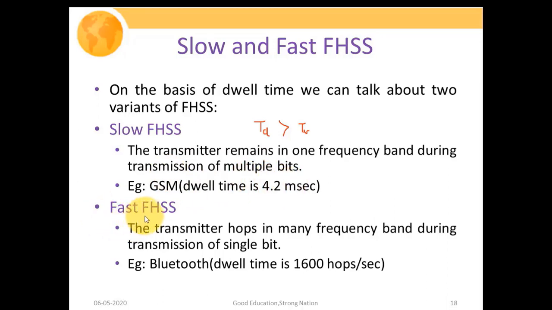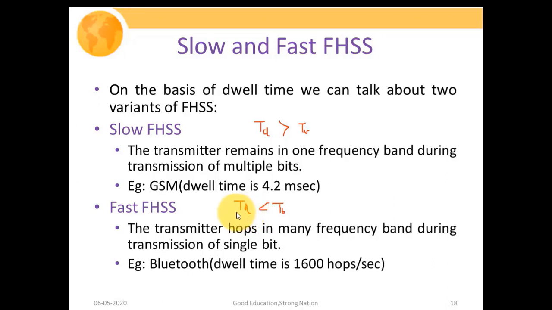Whereas the fast hopping frequency hopping spread spectrum system is just the inverse case of slow frequency hopping. Here, your dwell time Td is very much less than Tb. It means that for transmitting a single bit or symbol, the carrier frequency is changed multiple times.